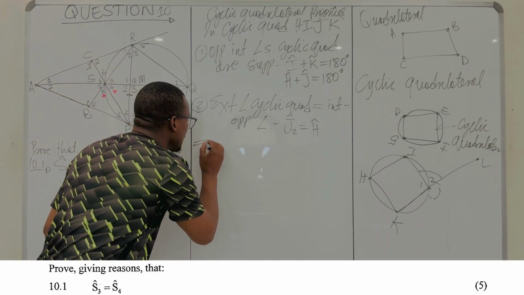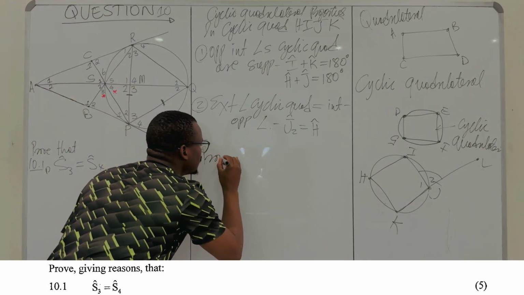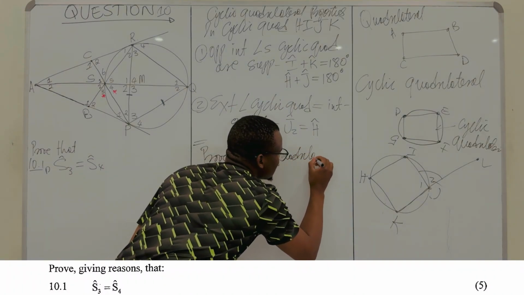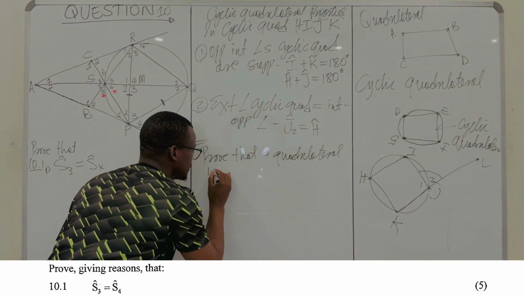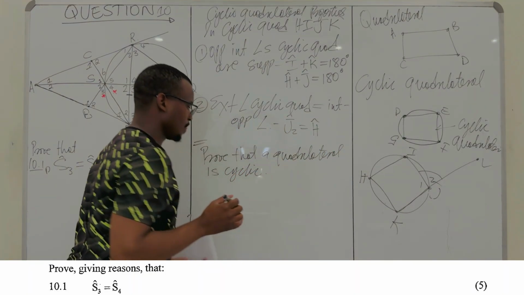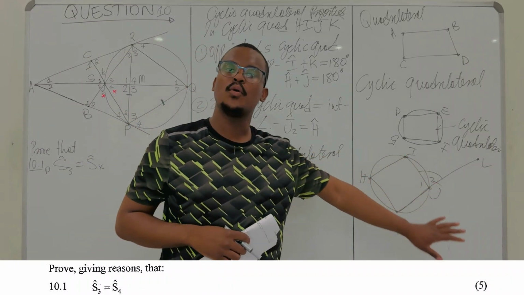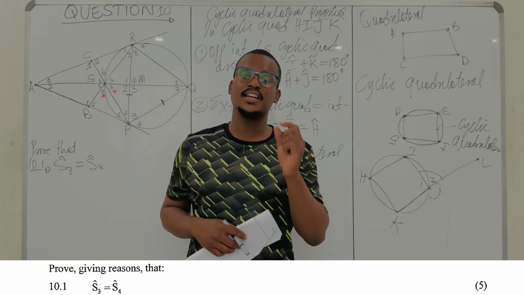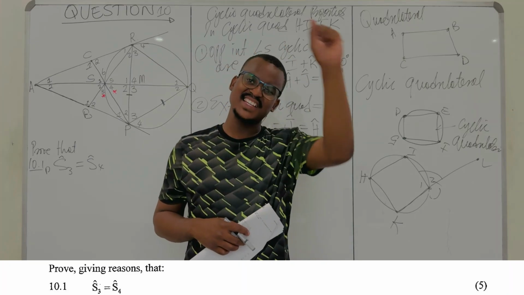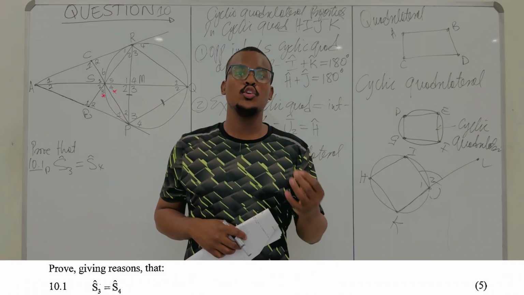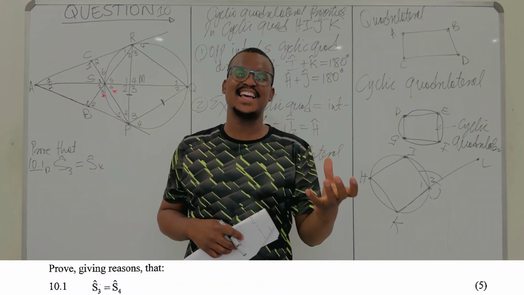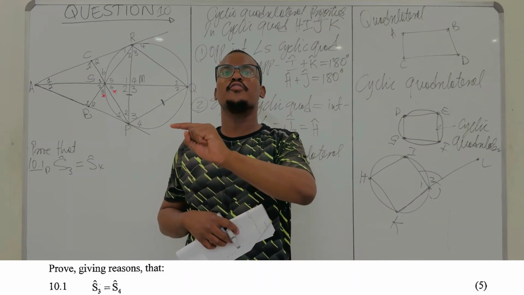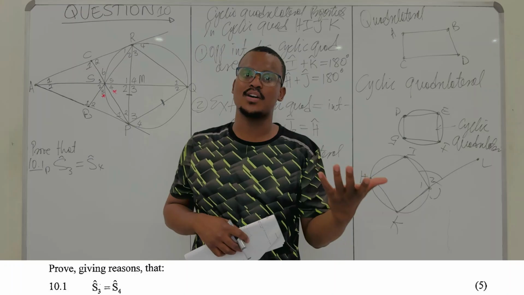Fine. Now, let's suppose that we want to prove that a quadrilateral is cyclic. So, in this case, I was defining what a cyclic quadrilateral is. I said a cyclic quadrilateral is a four-sided shape where all of its vertices lie on the circumference of a circle. Or you call your quadrilateral cyclic if there is a circle with a radius that will be enough to connect all of the vertices of your quadrilateral. That's what your cyclic quadrilateral is.